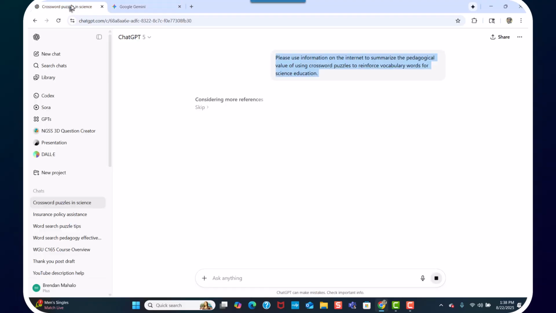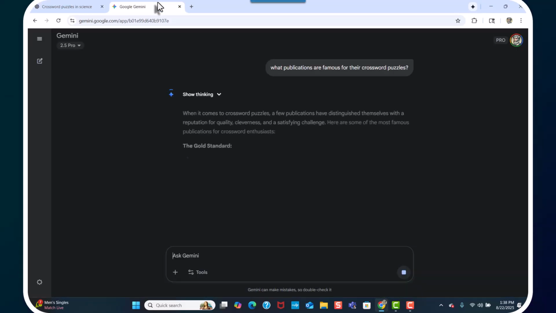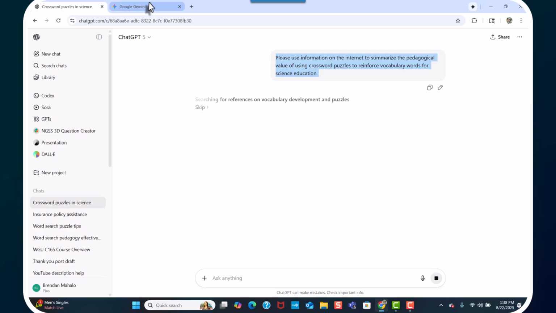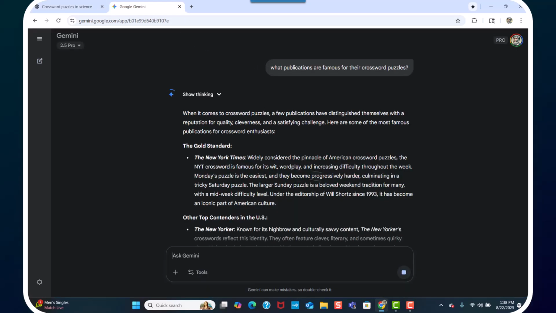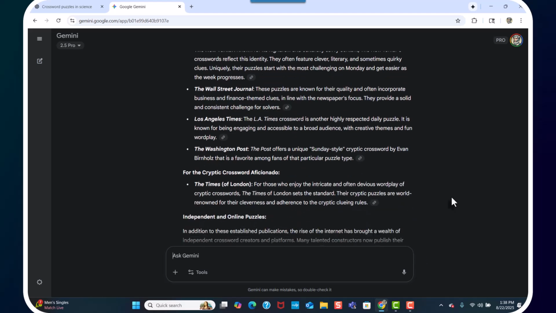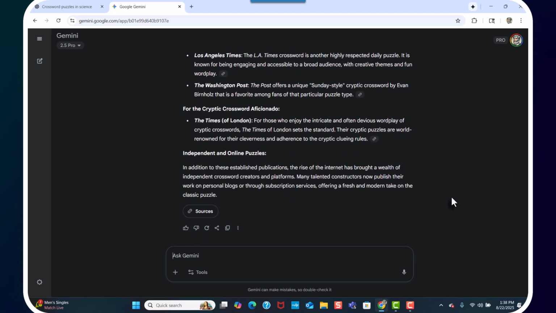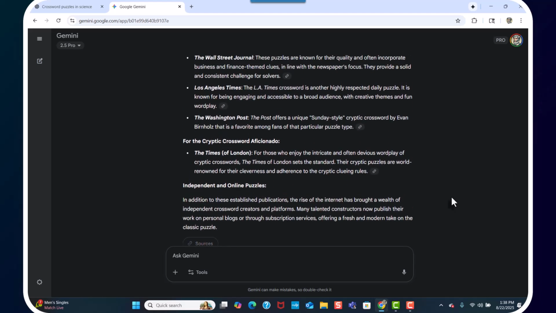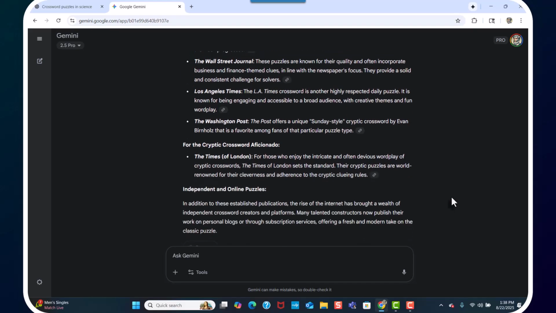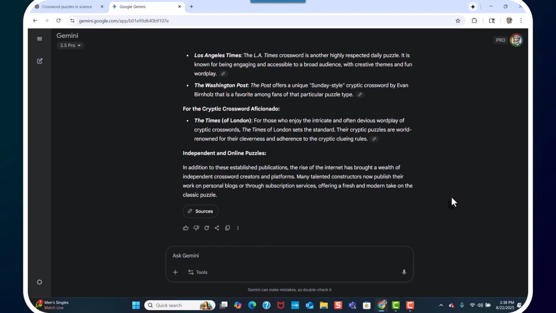So this is still working on that one. Gemini's working a little faster. I think it's still working on that. All right. So we got the New York Times. New York Times, the New Yorker, Los Angeles Times, Washington Post, Times of London. Okay, so we have this.